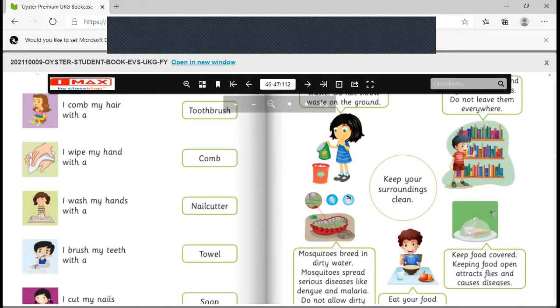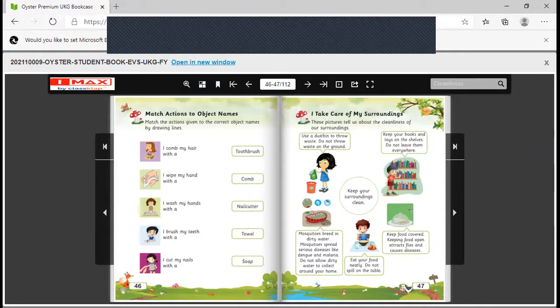Eat your food neatly. Do not spill on the table. Keep the food covered. Keeping food open attracts flies and causes diseases. You need to cover the food which is cooked. And why? Because it attracts the flies, and flies also cause different diseases. So these are some good habits. Use a dustbin to throw waste, keep books and toys on the shelves, eat your food neatly, do not store or collect dirty water near your home, and keep the food covered.